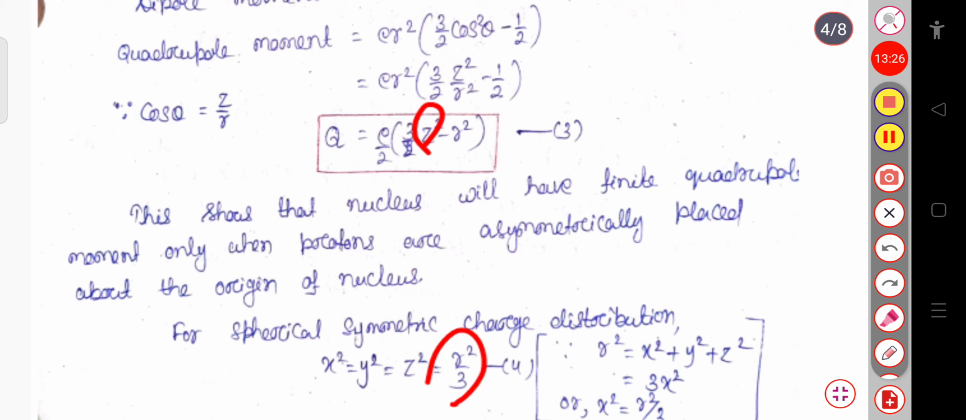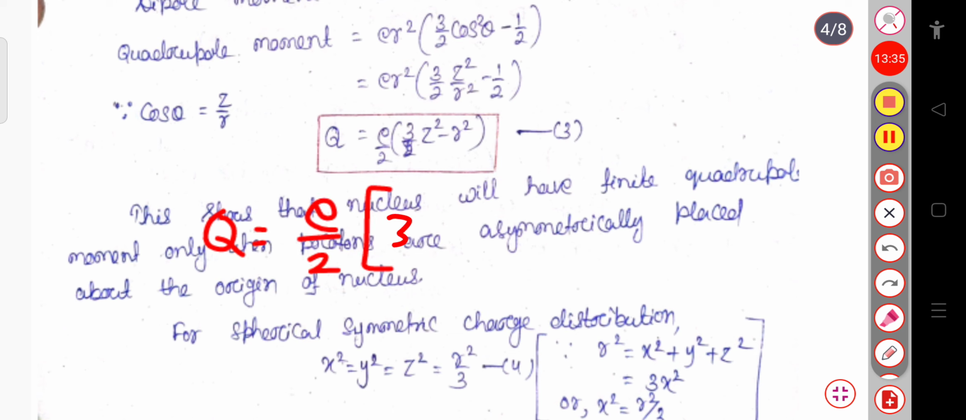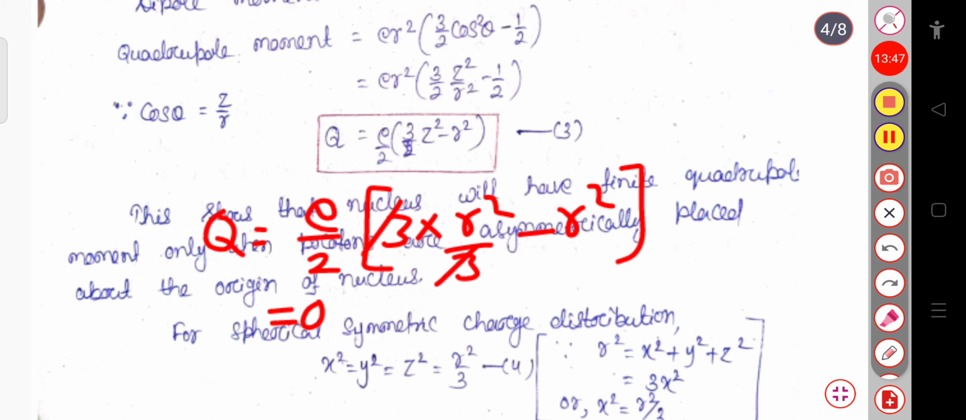Now if I substitute this value, in place of z square I substitute r square by 3. So now I can write Q will be equal to e by 2 into 3 z square minus r square, so in place of z square I will write r square by 3. This 3 gets cancelled, r square minus r square will be equal to 0. So it means that for the symmetrical charge distribution, the quadrupole moment will be equal to 0.